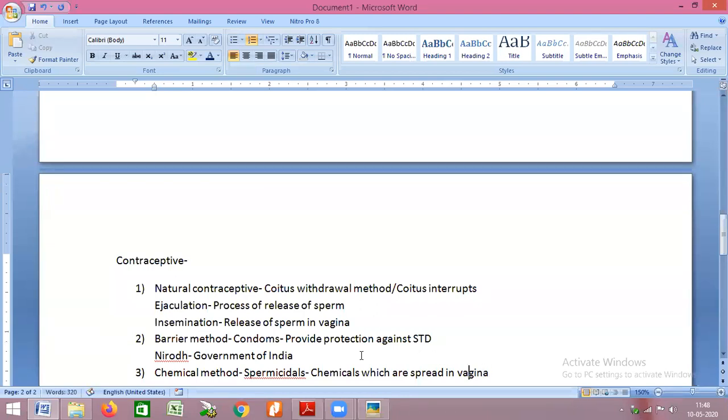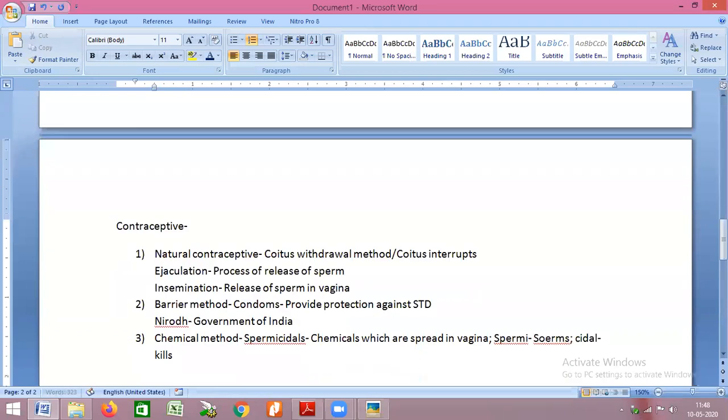As the term states, spermi means sperms and cidal means to kill. So these are the chemicals which can kill sperms, and since they can kill sperms, they are called spermicidals. The spermicidals can also be called foams or jellies.